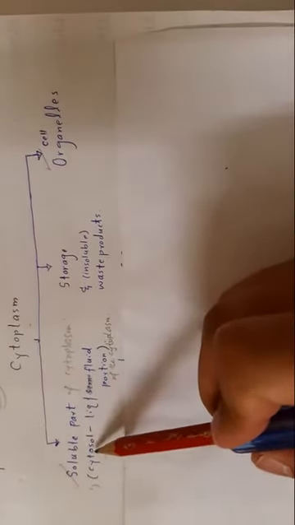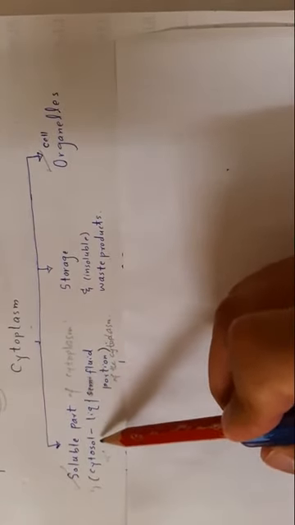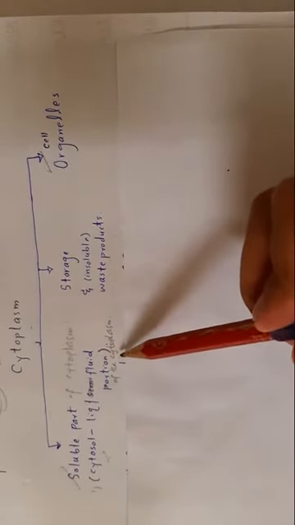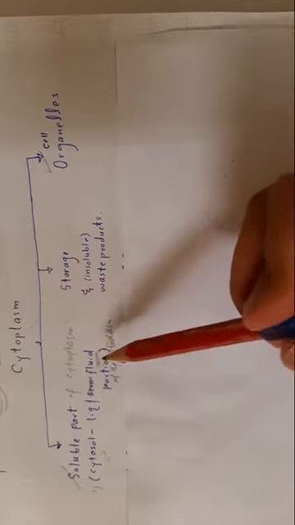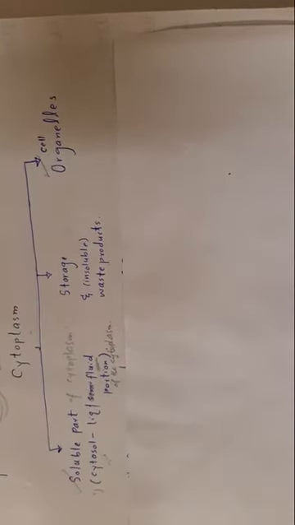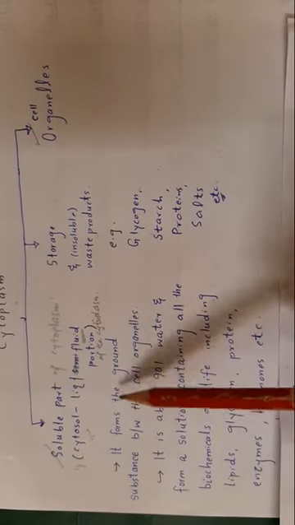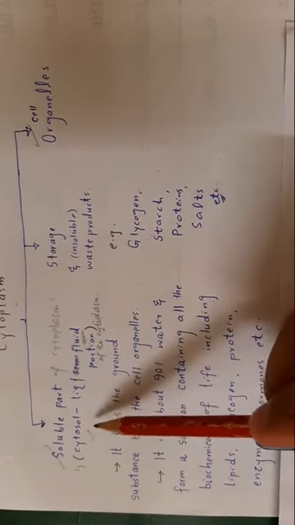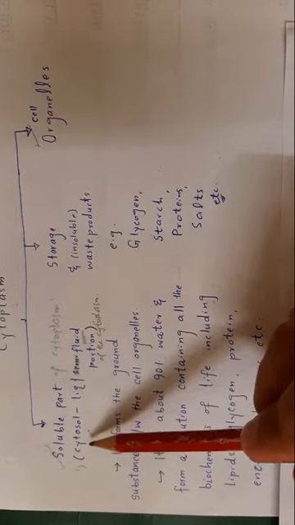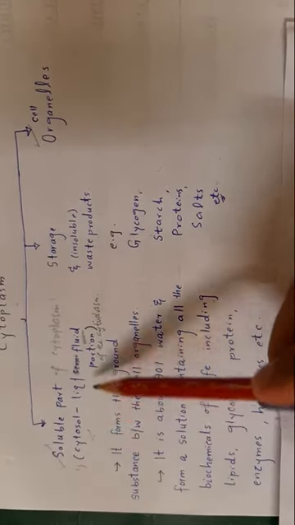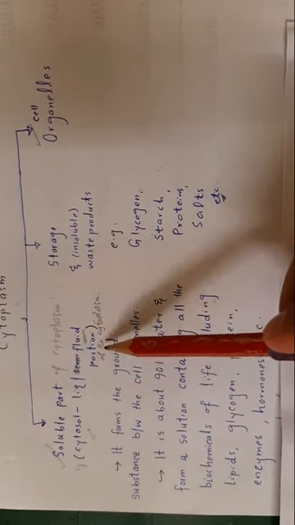What is cytosol? The soluble part of the cytoplasm, the liquid or fluid portion of the cytoplasm, is called cytosol. As you know that cyto means cytoplasm, sol means solution. So it is the fluid portion.